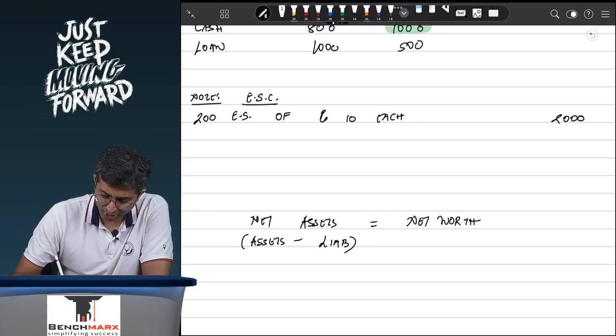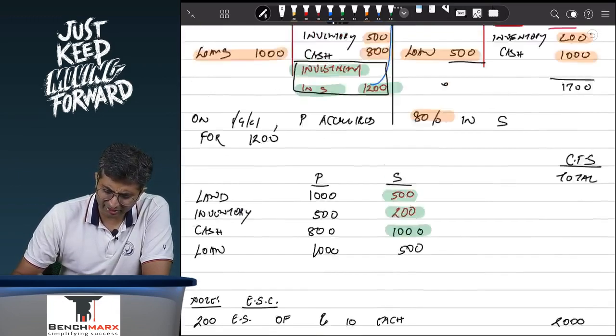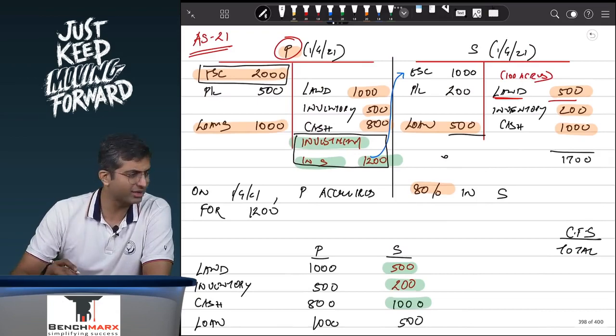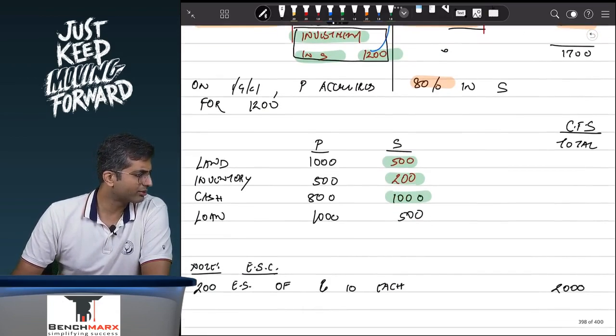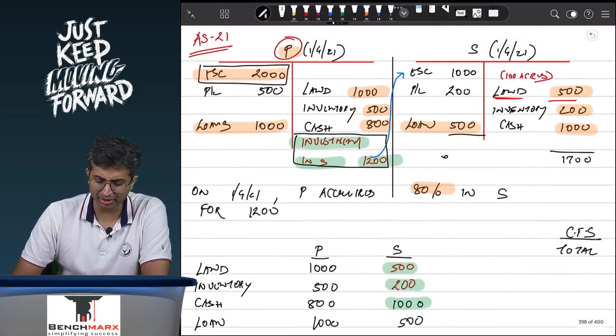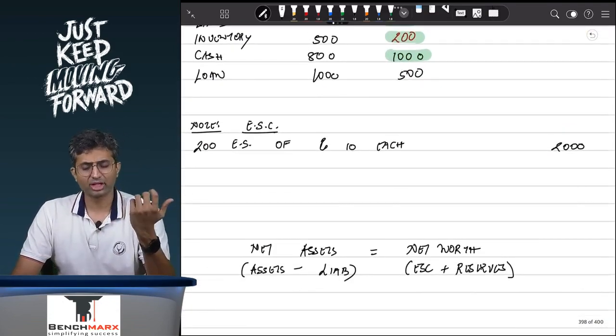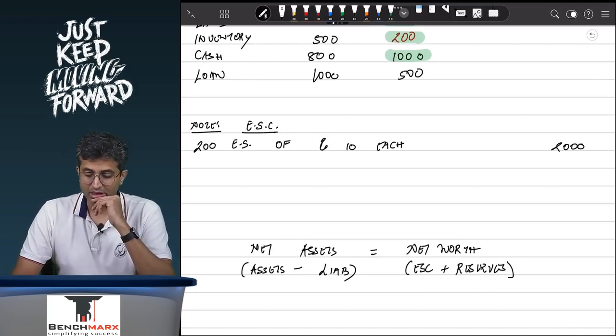The net worth over here is calculated as equity share capital plus reserves. Have you heard about this before? What is net assets? It is assets minus liabilities, whereas net worth is share capital plus reserves. So over here you have net assets. Net assets will equal the net worth.